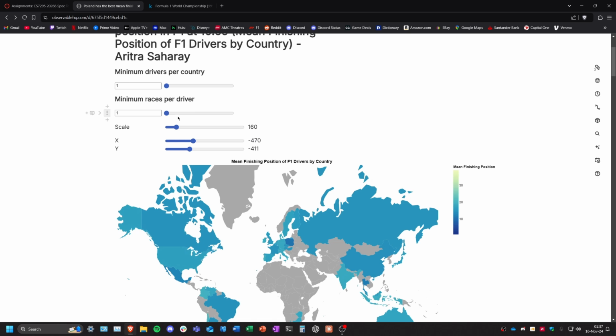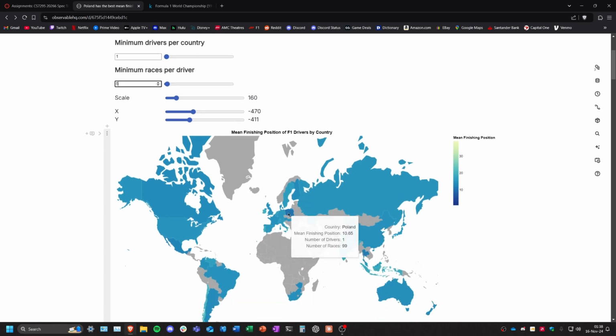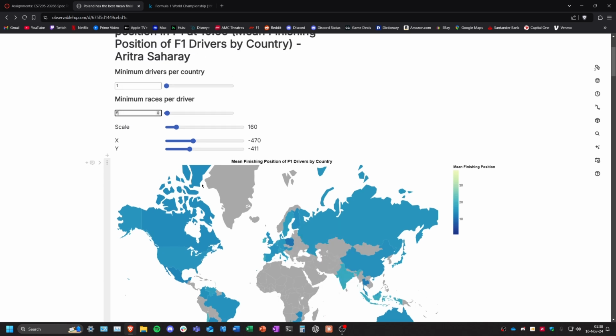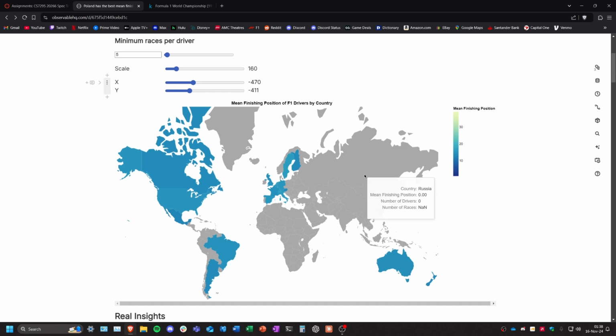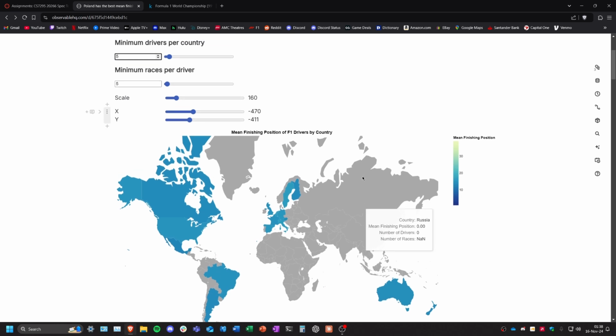If you change the minimum races per driver to like 5 or 10, it still doesn't change. It still makes Poland look the best because Robert Kubica himself drove 99 races. But if you also change minimum drivers per country to like 5 or something, you can see there's a lot of countries that don't have any drivers who've driven at least 5 races, or countries that have had at least 5 drivers who've driven at least 5 races.